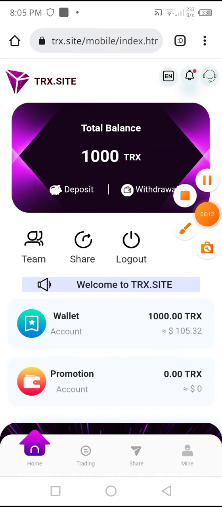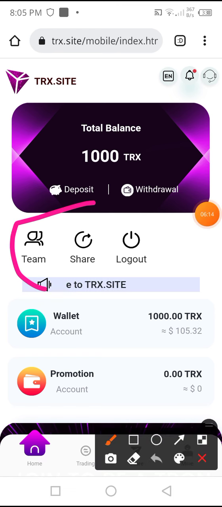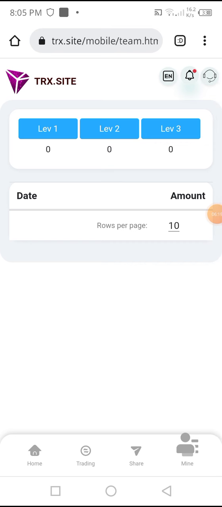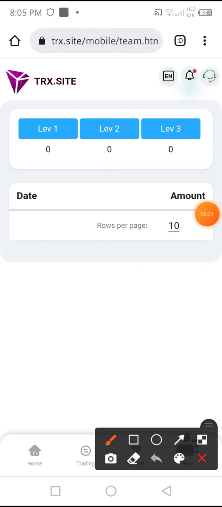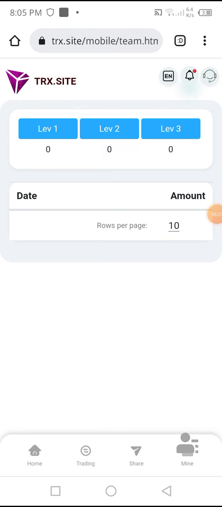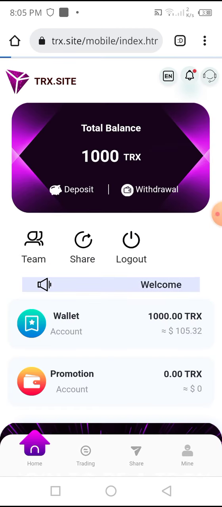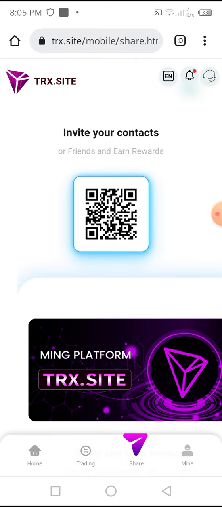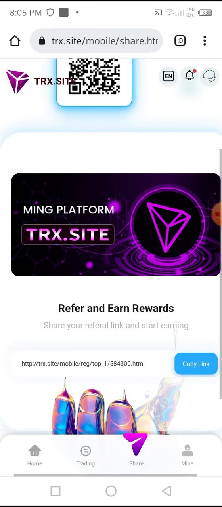First I describe these two portions, the team and share options. If you click on the team option, you can see that I have no team, and this website gives you a reward for three levels of referrals. You can see that I have no referrals, and I go back to the website. And down below you can see the share option. This is a very important option if you want to bring in many friends and get a huge profit by joining them.